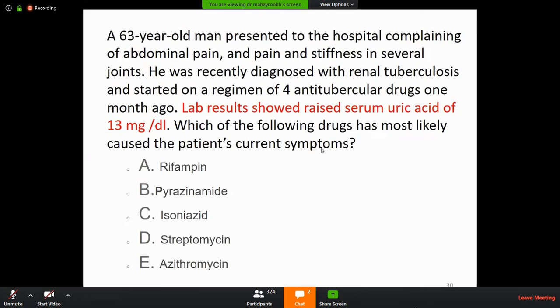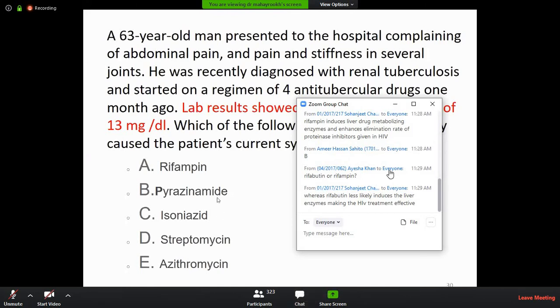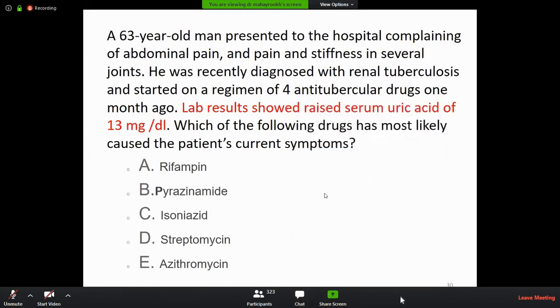Which of the following drugs can cause the patient's current symptoms? Increased uric acid levels. What is the drug? Rifampicin? No. Isoniazid? No. Streptomycin, azithromycin. So the answer is pyrazinamide. It can increase uric acid, so it should not be given to a patient who has a history of gout.